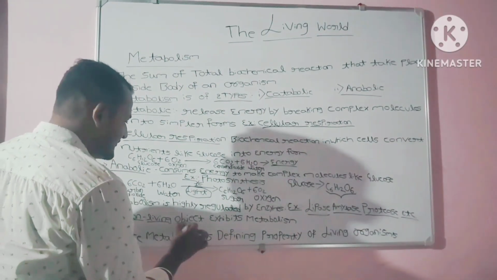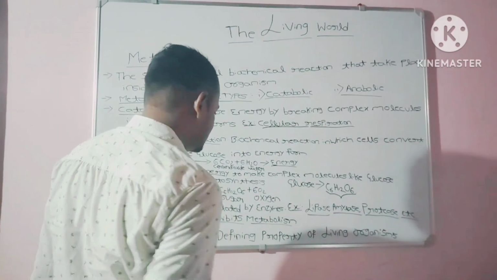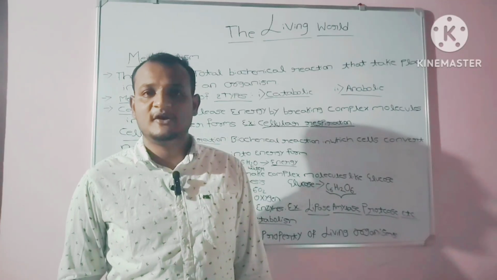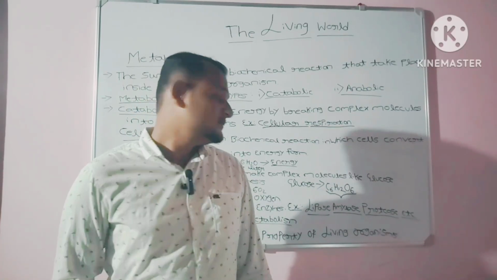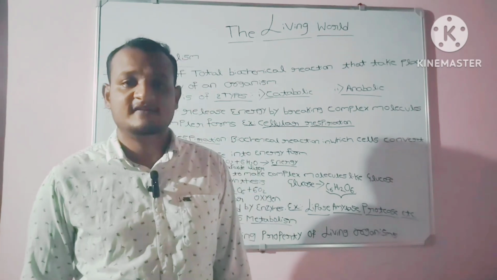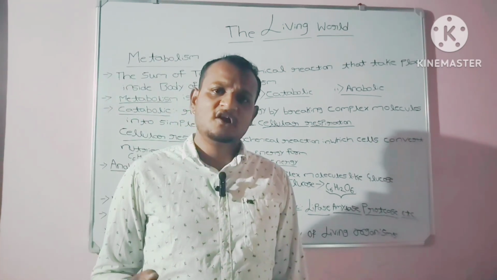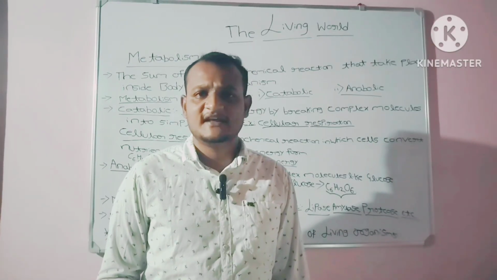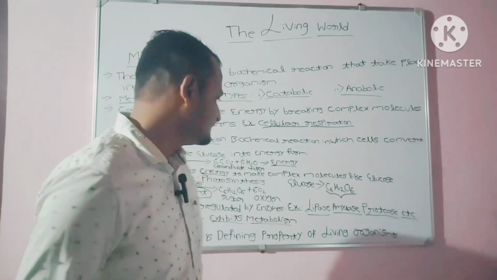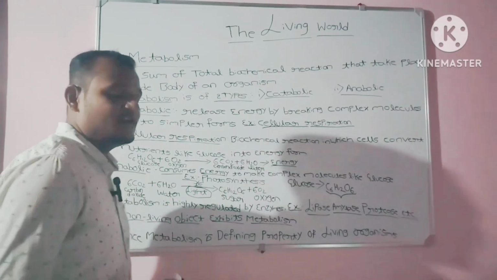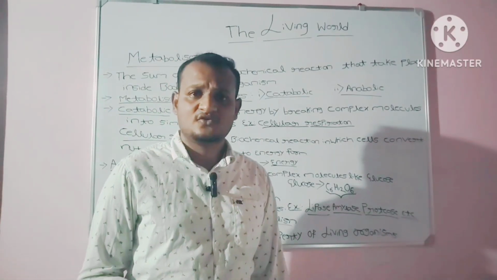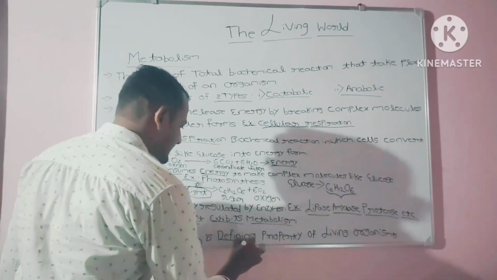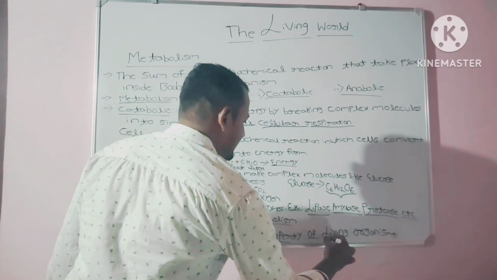No non-living object exhibits metabolism. As metabolism is a combination of chemical plus biological components, no non-living object can exhibit metabolism. Metabolism only occurs in living organisms. It doesn't occur in non-living things. So metabolism is considered a defining property of living organisms.